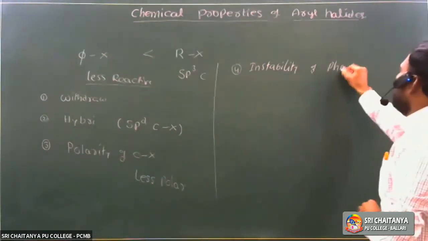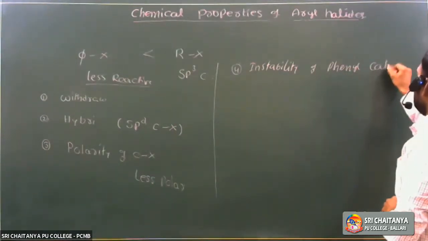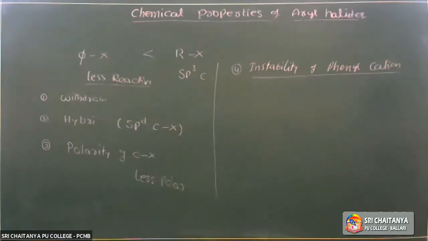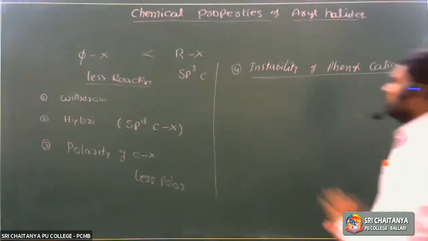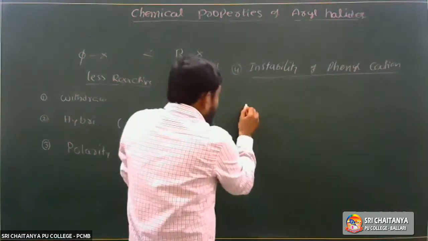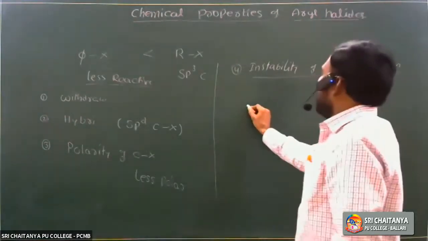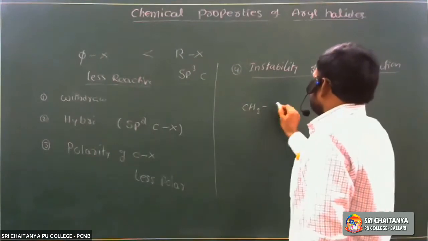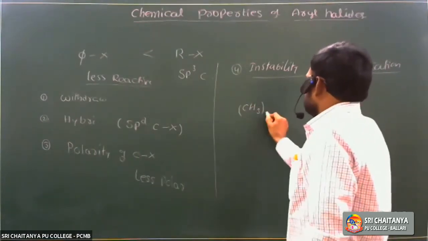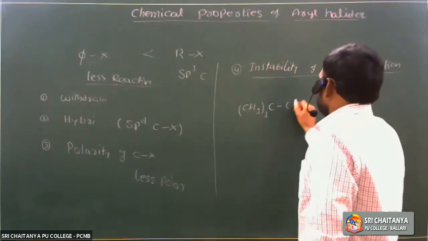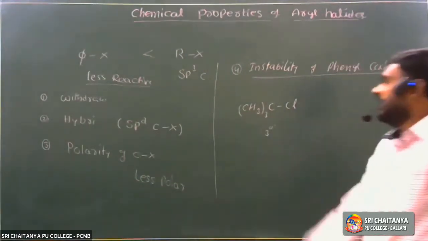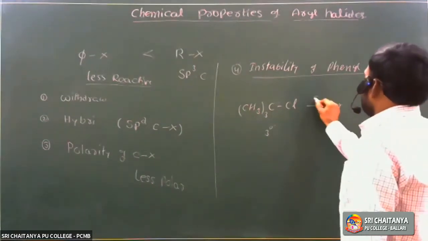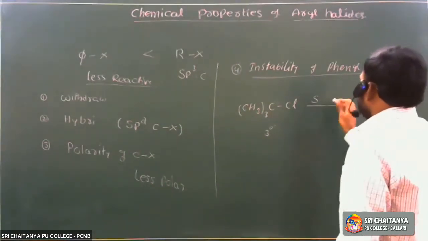In alkyl halides, take CH3 three times attached to C, which is attached to Cl. It is a tertiary alkyl halide. Tertiary alkyl halides undergo substitution reaction via the SN1 mechanism.